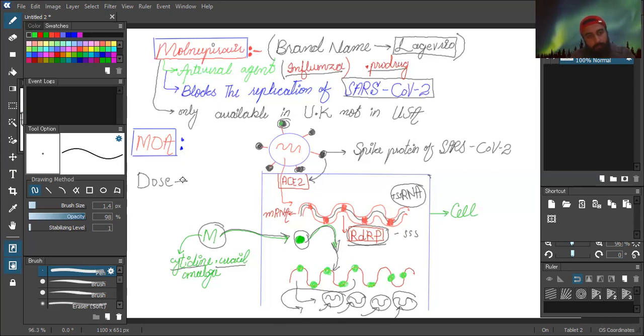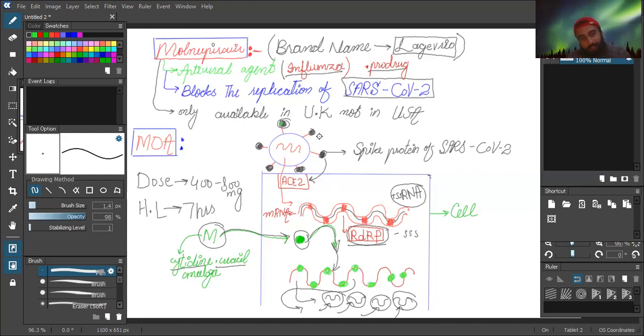The dose of molnupiravir which is used for SARS-CoV-2 is 400 to 800 mg, and the half-life of this molnupiravir is 7 hours. So this is a little bit about molnupiravir.